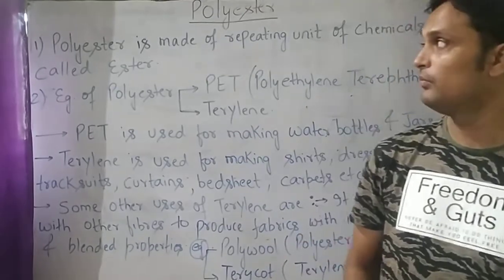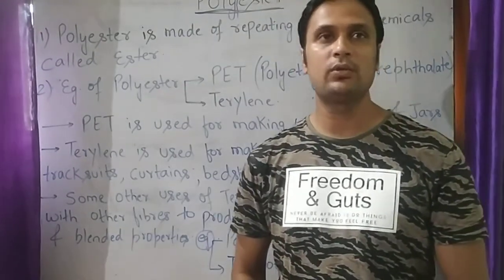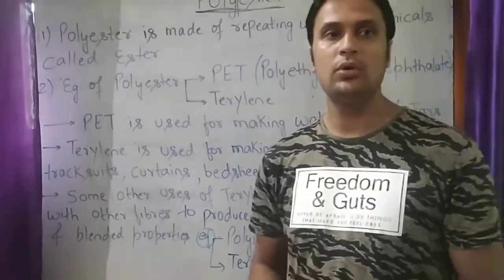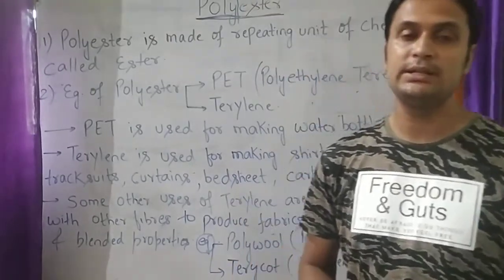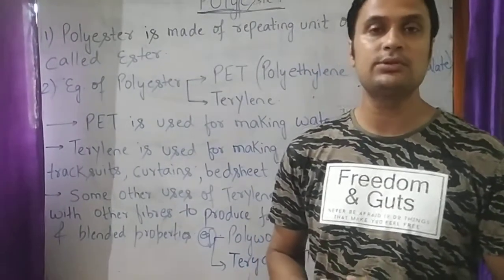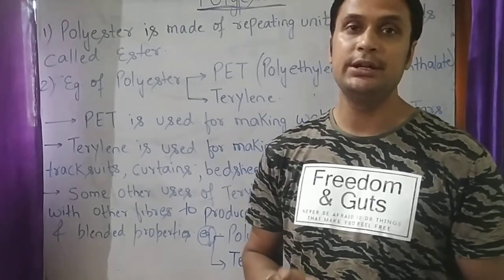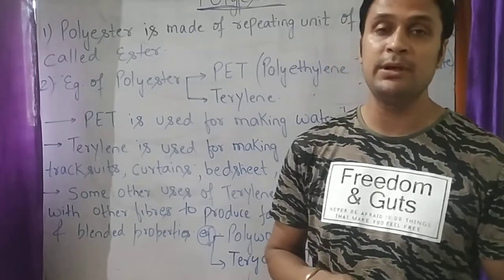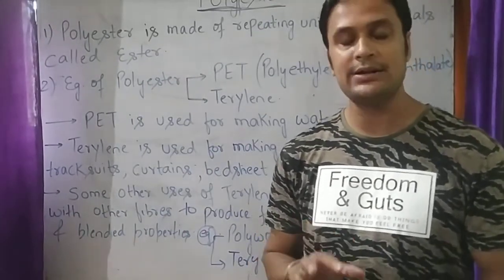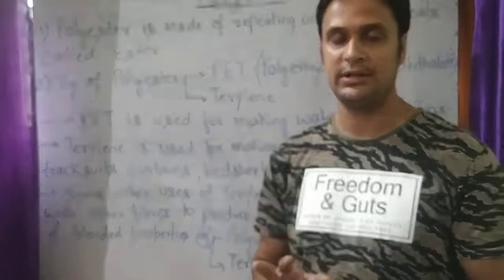Now student, we are going to study a new kind of fiber, that is polyester. So what is polyester? Polyester is a man-made fiber or synthetic fiber. Why is polyester called man-made fiber or synthetic fiber? Because it is made by human being in laboratory to improve its quality. That's why polyester is called man-made fiber or synthetic fiber.